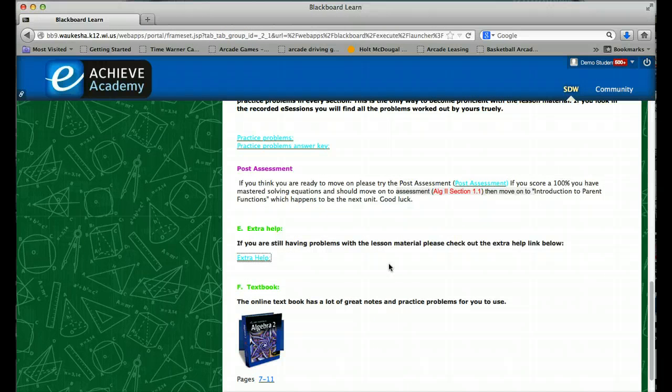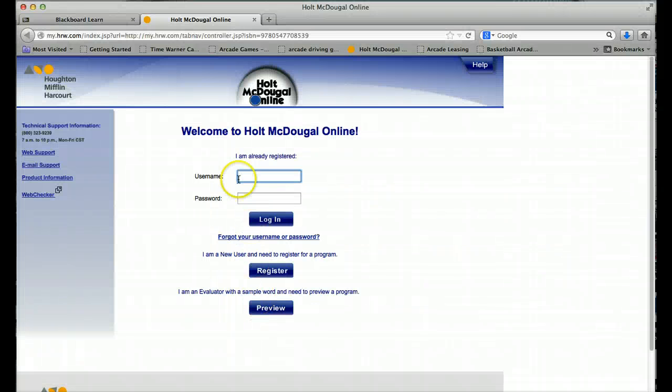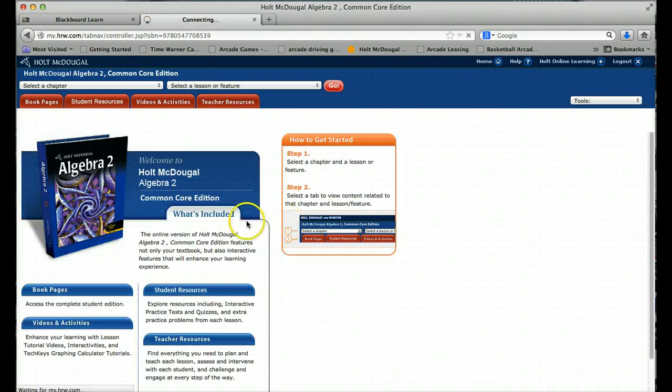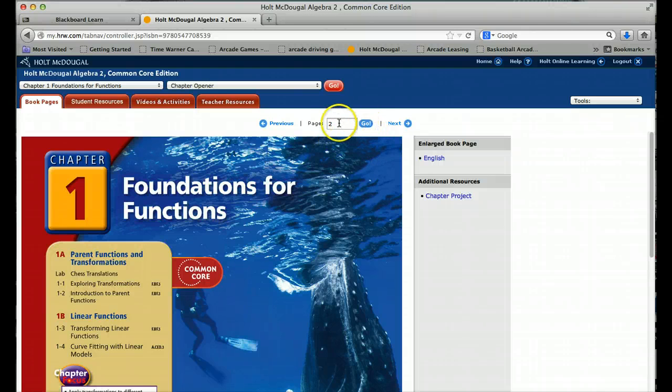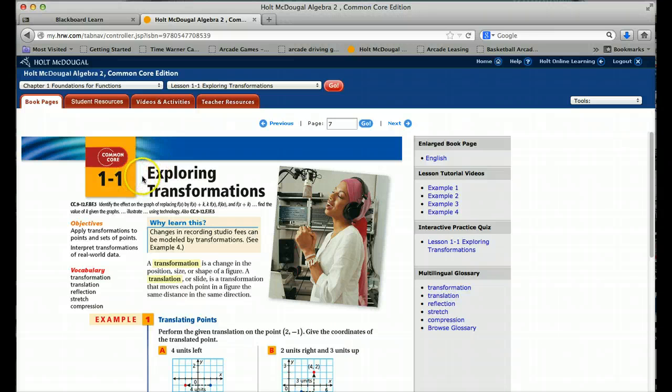Then let's say you're one of those students who really needs a textbook. Here it is. You can click on the textbook. It will take you to the online textbook. You just have to put your username and password in. Let me put my password in here. I have a bunch of books to choose from, but here's my Algebra 2 book. I know it was pages 7 through 12, so if I go to book pages and put page 7 in here, that's where section 1.1 starts, exploring transformations.